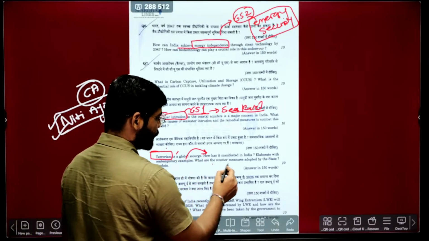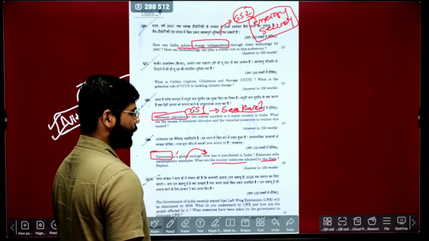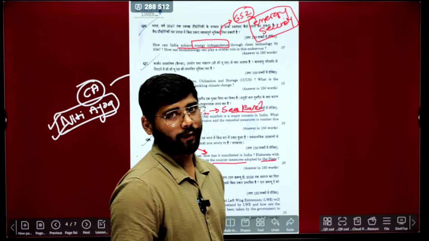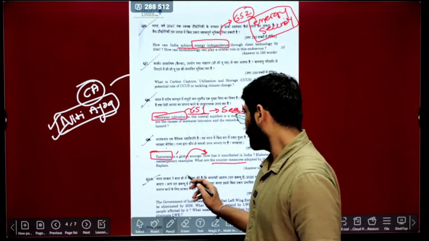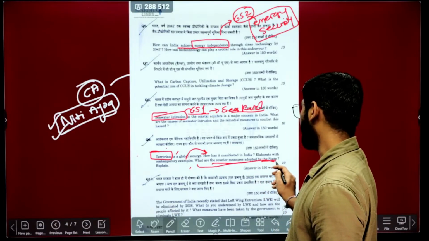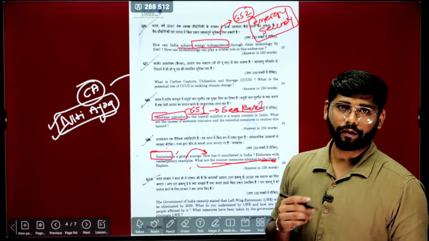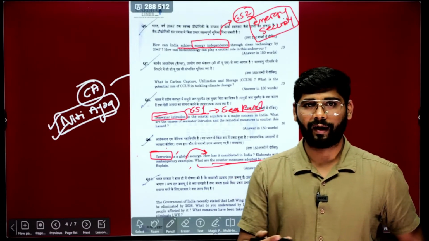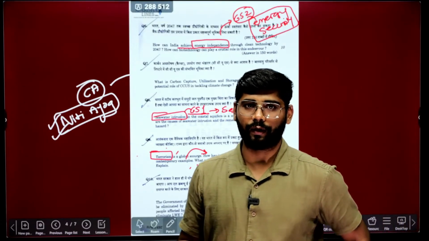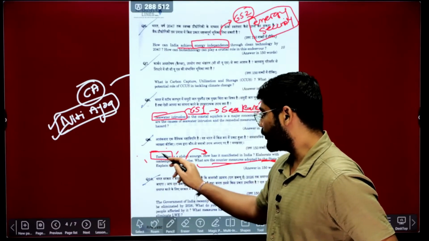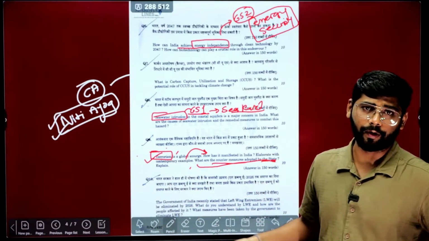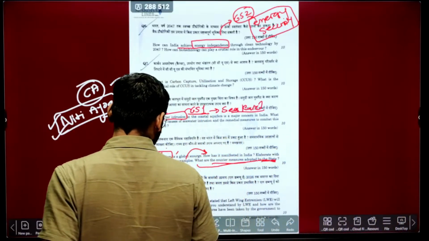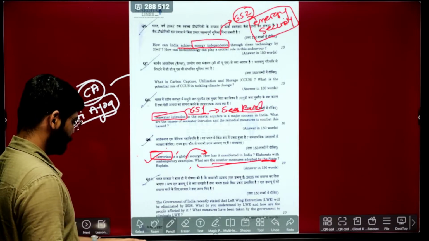Also, what are the countermeasures adopted by the state? They are asking about policy. In 2023 also they asked the same, about winning hearts and minds. In the same way they are again asking about countermeasures taken by the state, so government schemes and background. What are the factors relating to terrorism? This is again a syllabus-based question. Whatever is in the syllabus, if you have prepared in a proper way, you can tackle this question. Okay, so next, 10th question.